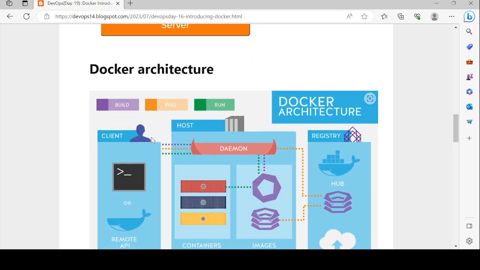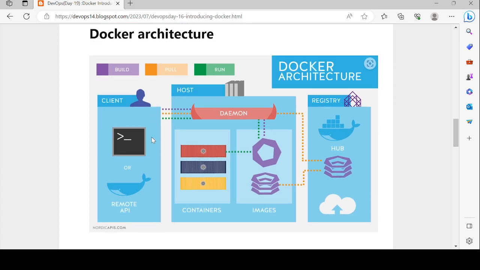Next is the Docker architecture. Here we first have the Docker client, Docker host, and Docker registry. When a client runs any command using the terminal, the terminal first interacts through the daemon with the host. The client is us, interacting with the host daemon through the terminal.